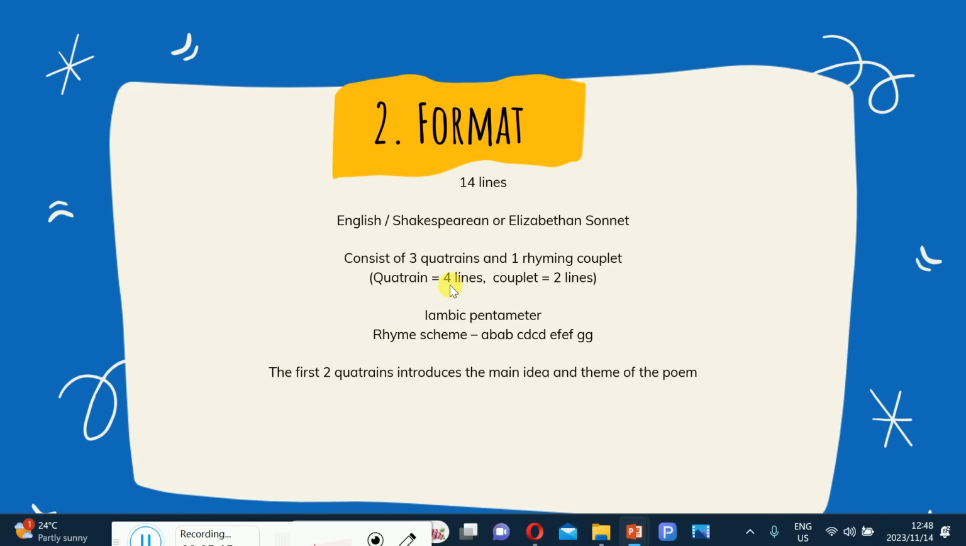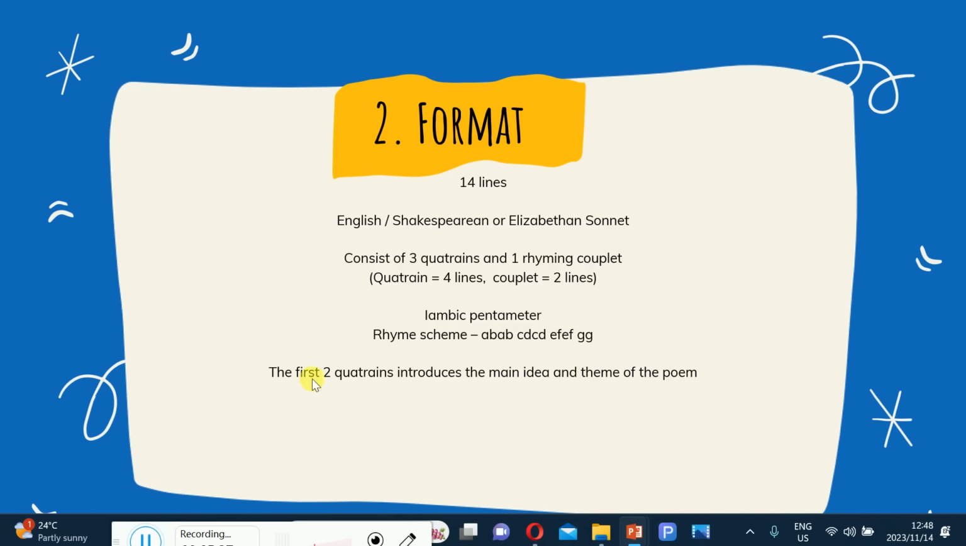It means the first 4 lines will rhyme together. The second 4 lines will rhyme together. The third 4 lines will rhyme together, giving us the total of 12 lines. And then the last 2 lines, we call them a couplet. And then we've got iambic pentameter, and then the rhyme scheme is A, B, A, B, C, D, C, D, E, F, E, F, and then of course the couplet is going to be what?